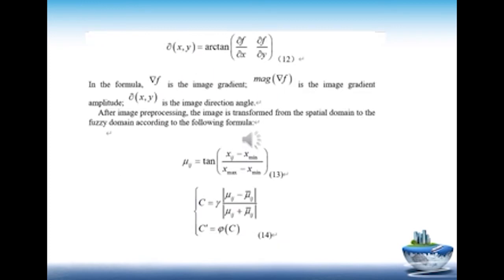9. In the formula, is the image gradient, is the image gradient amplitude, is the image direction angle. After image pre-processing, the image is transformed from the spatial domain to the fuzzy domain according to the following formula.